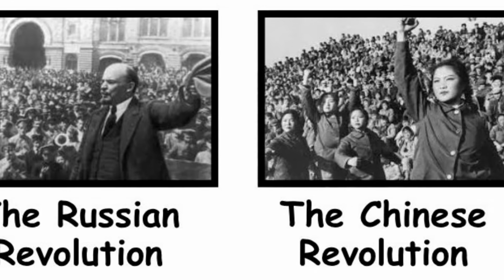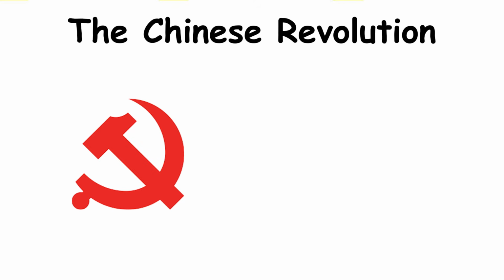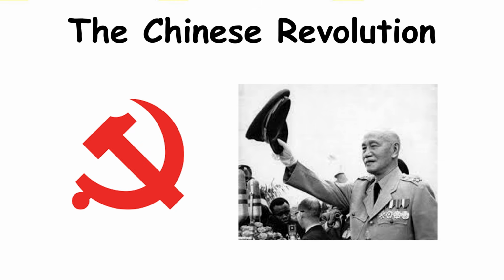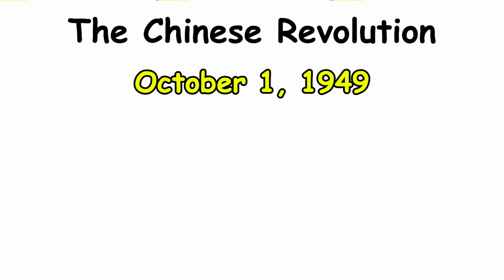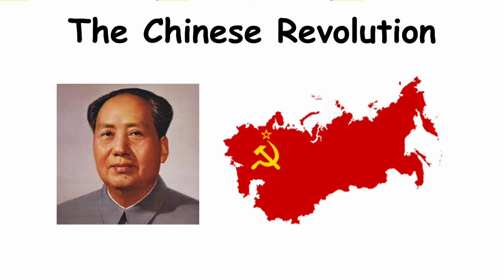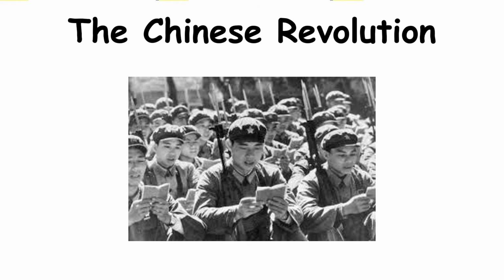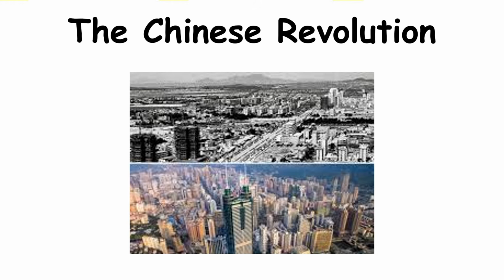The Chinese Revolution. Led by Mao Zedong, the Chinese Communist Party overthrew Chiang Kai-shek's nationalist government after decades of civil war. On October 1, 1949, Mao declared the founding of the People's Republic of China. This revolution not only ended Imperial China but also transformed 1/5 of the world's population into a socialist state, a transformation still shaping global politics today.